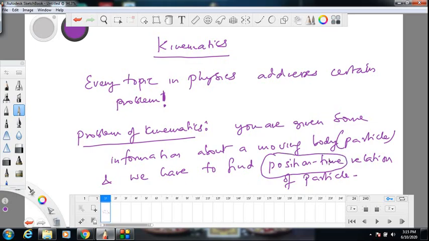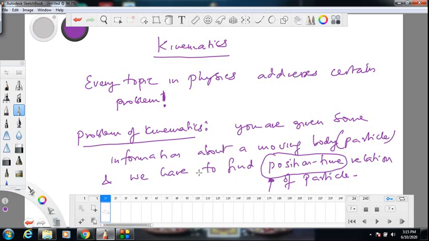Sometimes in problems the position time relation is already given, and you are asked to find velocity time, acceleration time, etc. Those kinds of problems are not very tough, they are very easy. But in the majority of the problems, this position time is not given, something else is given. Maybe the acceleration time relation is given, maybe the velocity time relation is given, maybe the acceleration velocity relation is given. So we don't know, some weird information will be given. You should find this position time relation. That is the whole problem of kinematics.